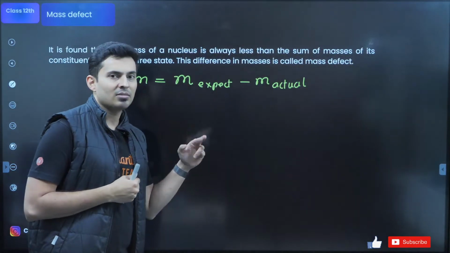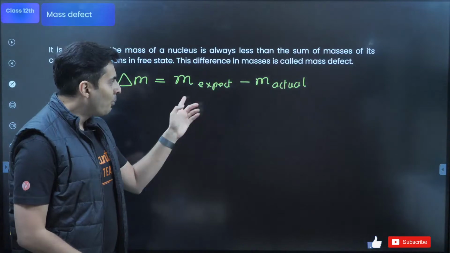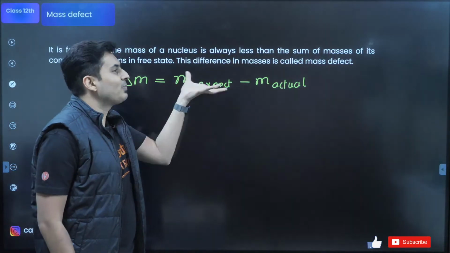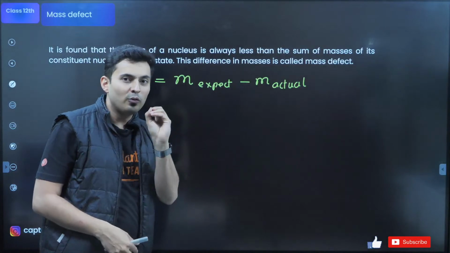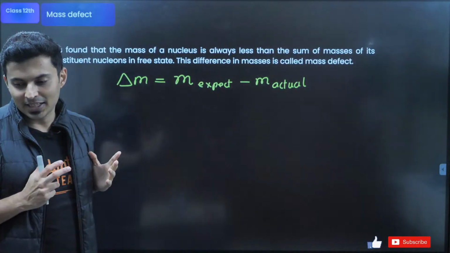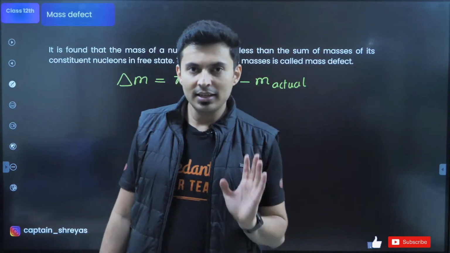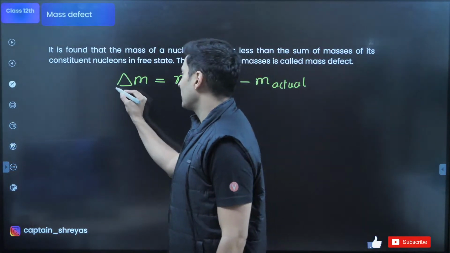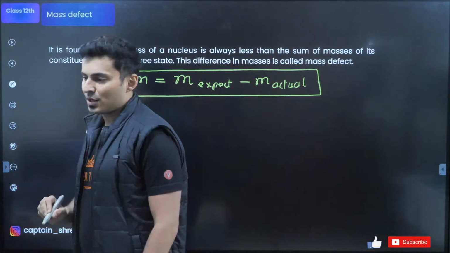So 20 marks is the mass defect. You are expecting 100 kilos, but you got 95 kilos. So 5 kilos is the mass defect. Agree, disagree? Got it? Excellent, guys. Expected minus the actual.